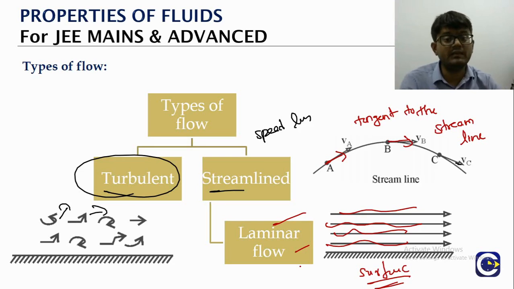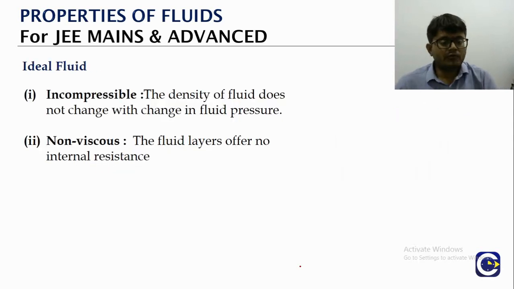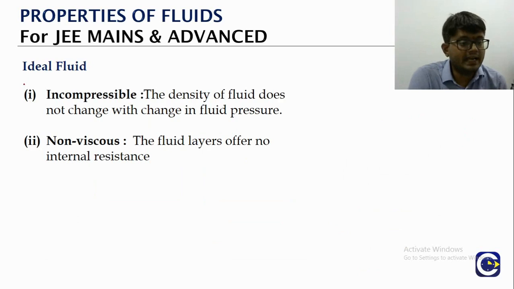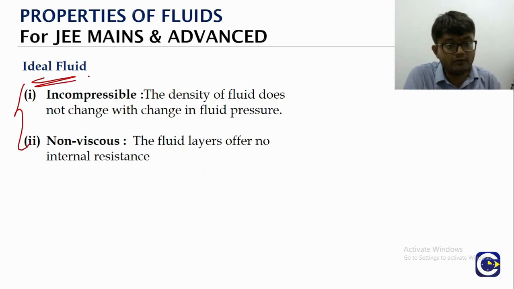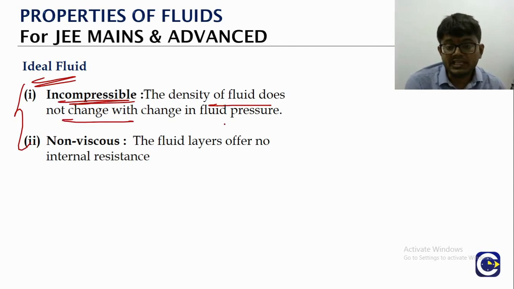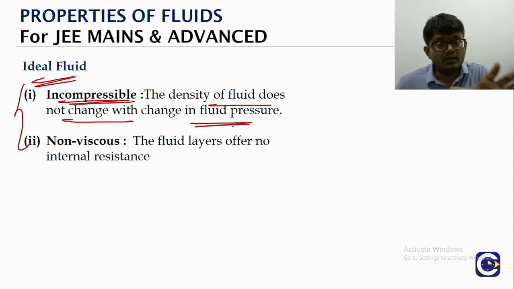After some time we will even see what the condition is for the streamline flow and for the turbulent flow. Now before we go into the discussion about fluid dynamics, we will reiterate what our ideal fluid is. Ideal fluid means what? It is incompressible. Incompressible means the density of the fluid does not change. Why? Because in a liquid or fluid, pressure can change at different points.